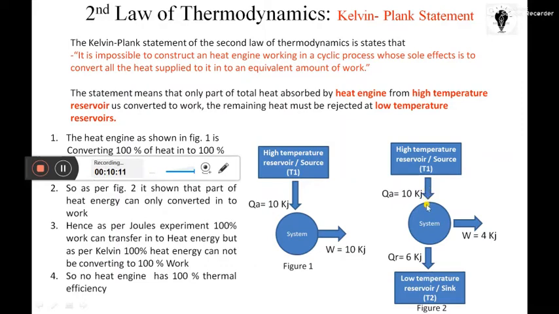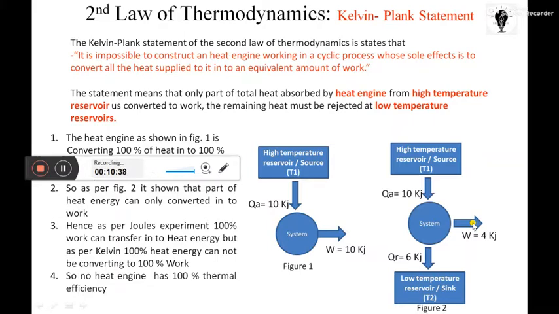So there should be a temperature difference between the high temperature reservoir and the system, and between the low temperature reservoir and the system. Then and only then is this flow possible. If the temperature of the low temperature reservoir or sink matches the system, then this outflow will not be there, and you may say heat may directly transform to work. That is not possible, because there are other losses also.